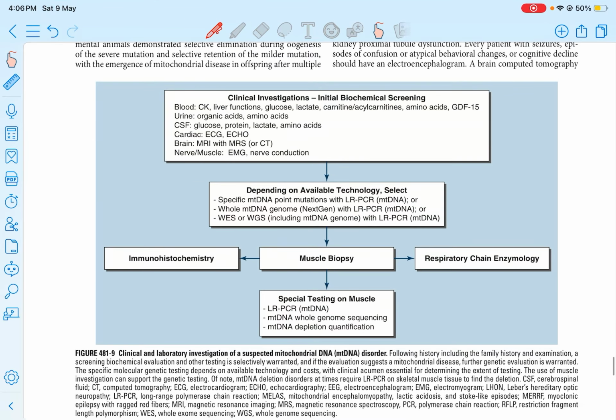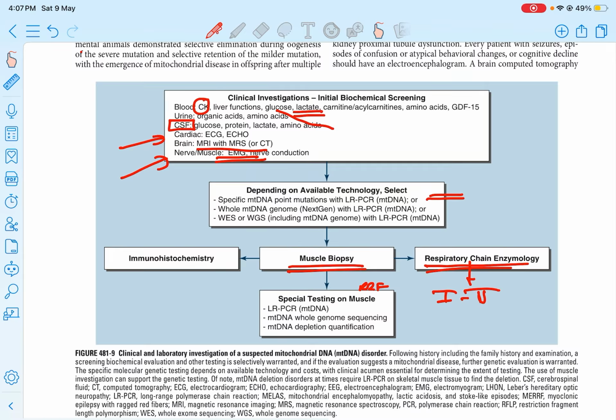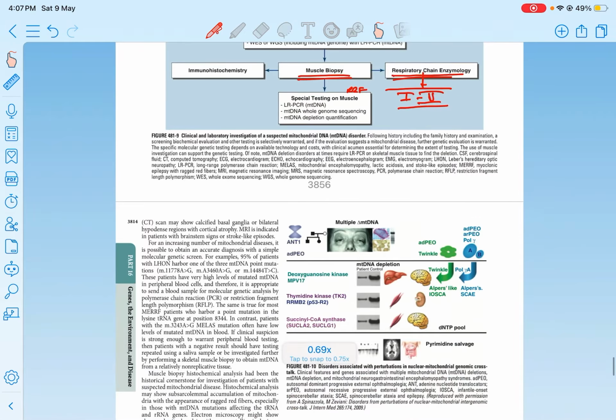Whenever you're going to test, you have to test for CK and the various organs, wherever it is involved. Whenever you suspect, you should always check lactate. Diabetes is also a very common manifestation. With CNS involvement, suspect cardiomyopathies: cardiac, brain also, and EMG should be done. And also point-specific mutations, which I have already told you. Muscle biopsy, ragged red fibers, yes. And sometimes they might do enzymology, complex 1 to complex 5, which I've already told you, right?